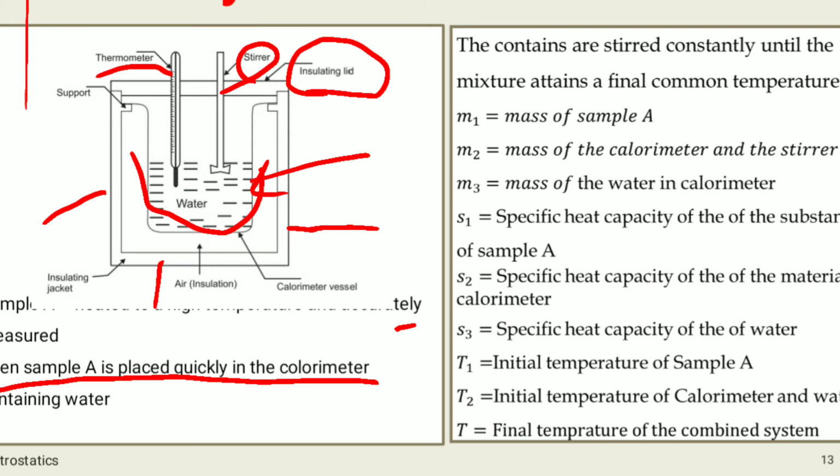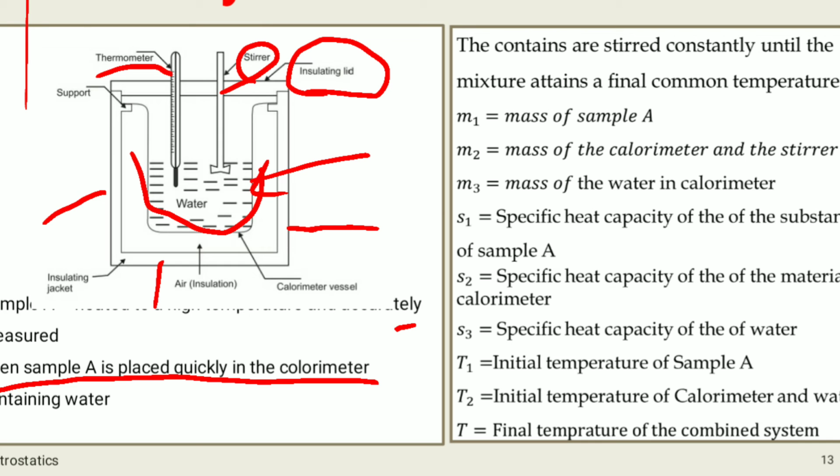After that, heat lost by sample A will be gained by water in the calorimeter. The specific heat of the substance of sample A can be calculated. How we will calculate? By this way, which we are going to study now.